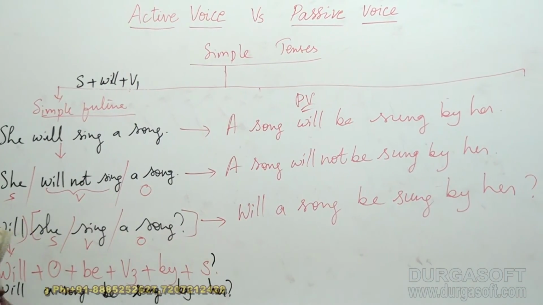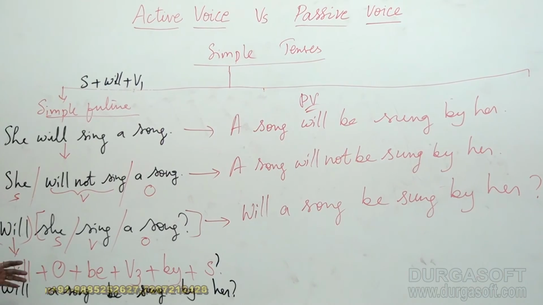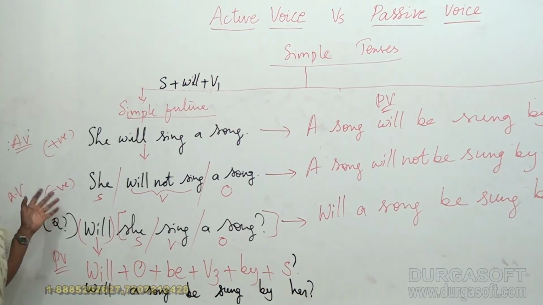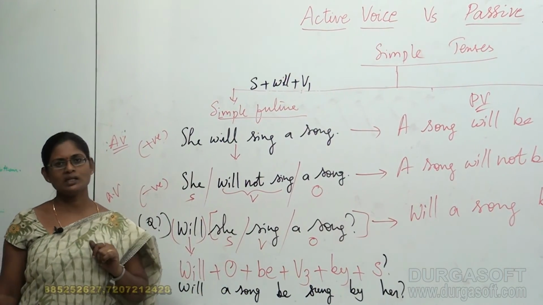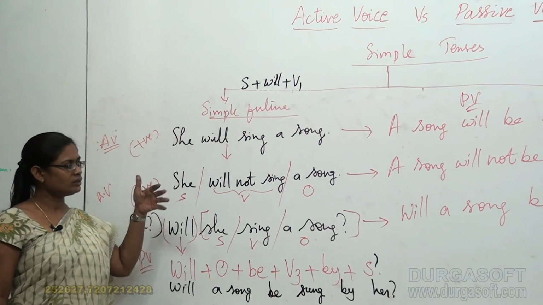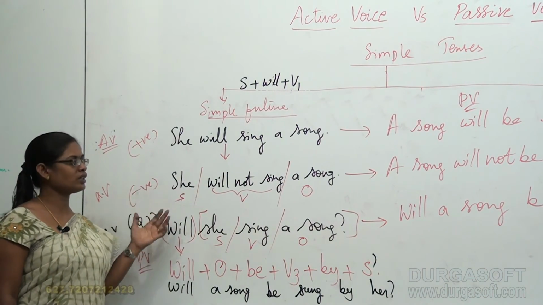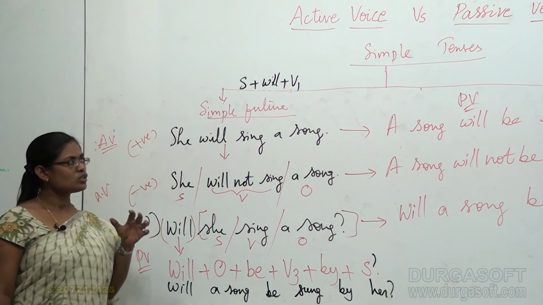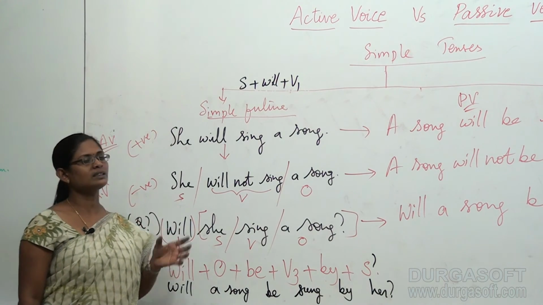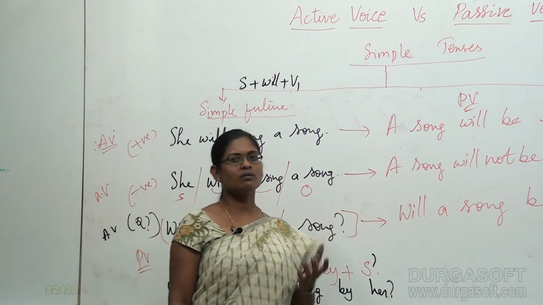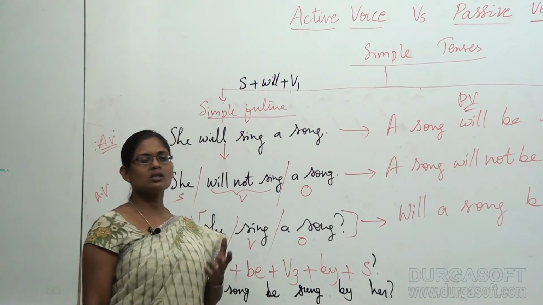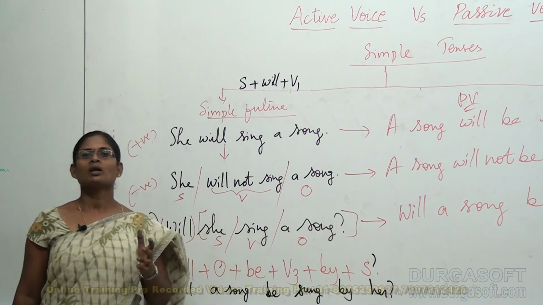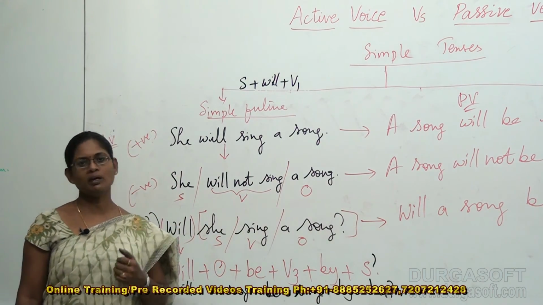So students, now you found how easy it is to convert a given active voice into a passive voice, right? We have different models of converting an active voice into passive voice. Today we have discussed only the simple tenses, conversion of active voices of simple tenses into passive voices of simple tenses.